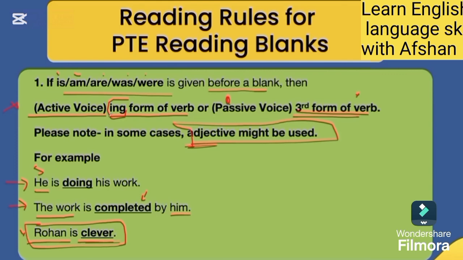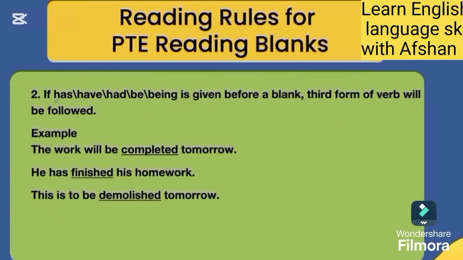If we use ing words in active voice sentences, then we make a passive voice sentence. We use being, the helping verb being, plus the third form of verb. The work will be completed tomorrow. In the active voice, the third form of verb will be followed. He has finished his work. This is to be demolished tomorrow. Just follow the third form of verb in sentences.